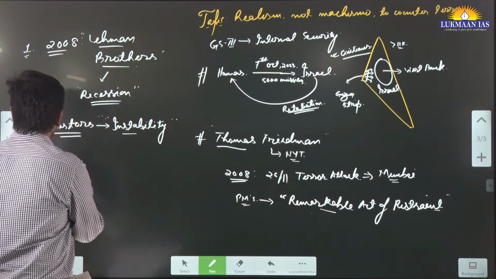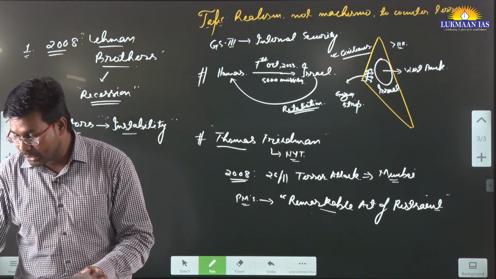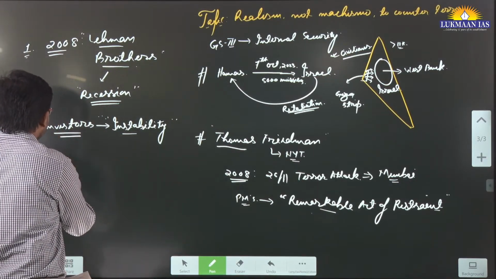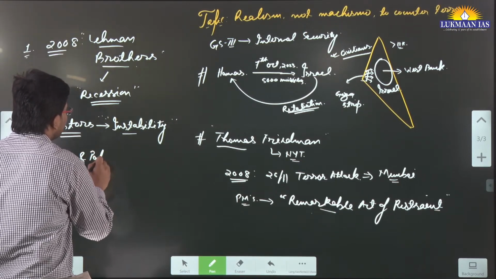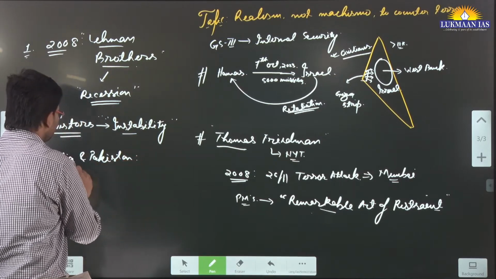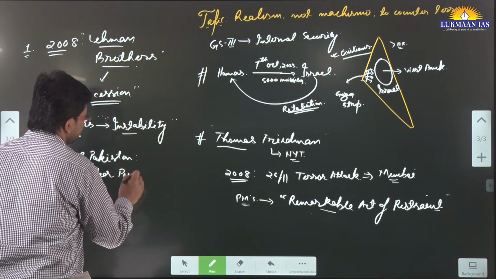Apart from this, the author has talked about many other points also. What are the other points? The other point is that both India and Pakistan are nuclear capable states, nuclear powers.